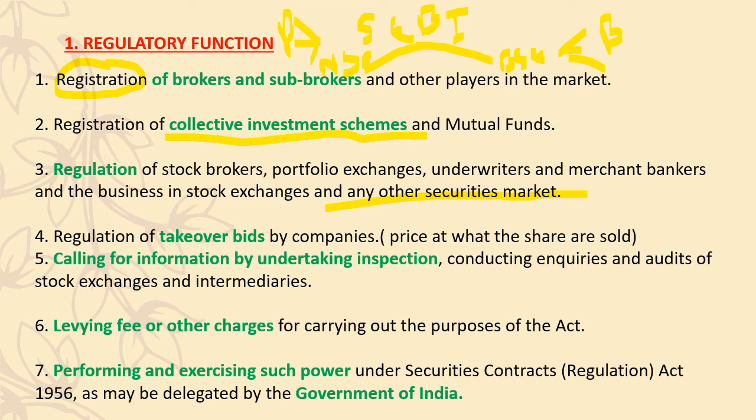Same thing goes with the brokers also, because it is all provided by the government of India, so it's all legalized. Then the last one is performing and exercising such powers under security. So there is an act in place. Act in place means what? There are laws in place, rules and regulations set up by the government of India. So nobody can cheat anybody here. It's all transparent and it's all easy to function.